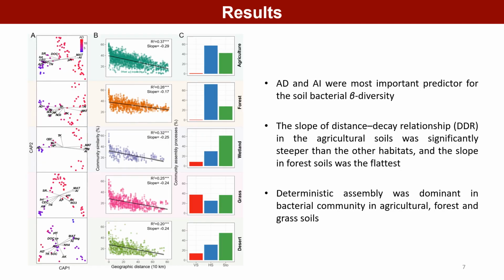The major abiotic and biotic factors to the bacterial beta diversity were further identified using the CAP. AD and AI were the most important predictors for the soil bacterial beta diversity. The slope of the distance decay relationship, DDR, in the agricultural soils was significantly steeper than the other habitats, and the slope in forest soils was the flattest.